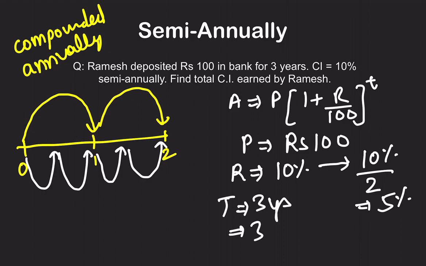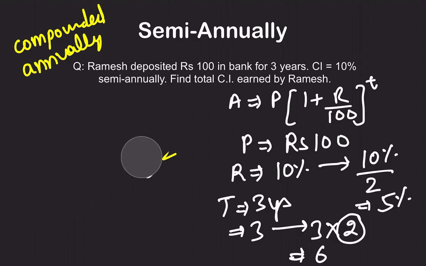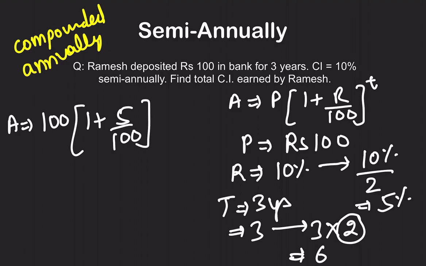Rather than using 3 years, multiply this by 2, that is 6. Means for 3 years you are going to make 6 jumps. So in our example, amount will be principal, that is 100 rupees, times (1 plus 5 by 100) raised to power 6. If you calculate this, you get a new amount, other than what you got in the case of compounded annually. I hope it is clear.